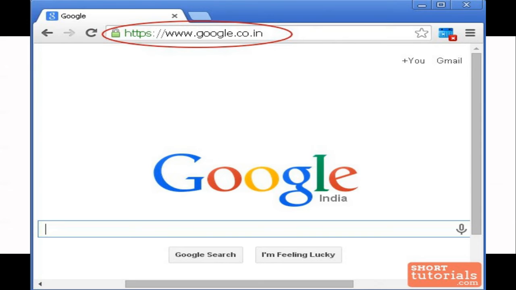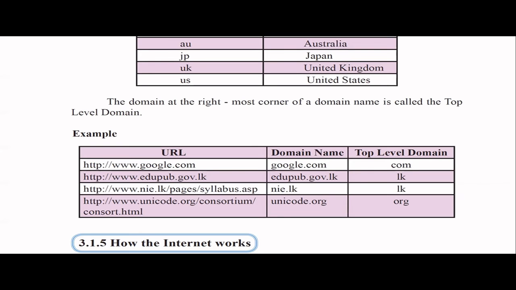So why do we have two things? We have an IP address, we have a domain name, right? Actually, the IP address is the one which uniquely identifies the Google server. But for humans, it's very hard to remember numbers. Even phone numbers, do you remember all the phone numbers of your friends and parents and family? No, it's very hard to remember numbers. So that is why we have something called google.com. We can remember that easily. If you type that, you still go to that Google server.